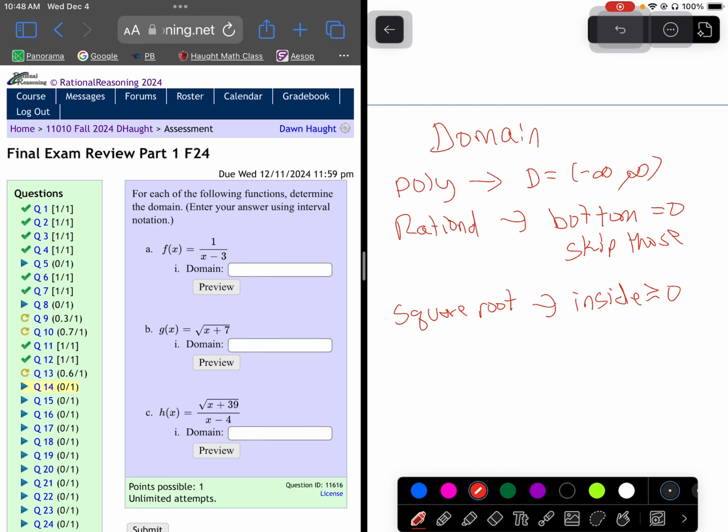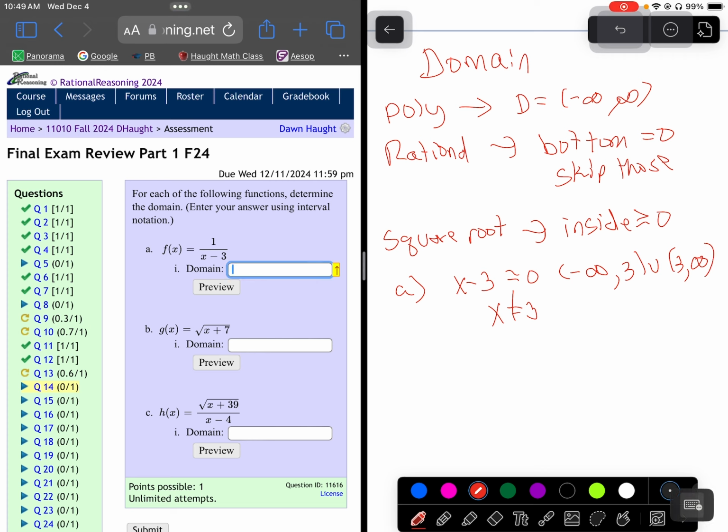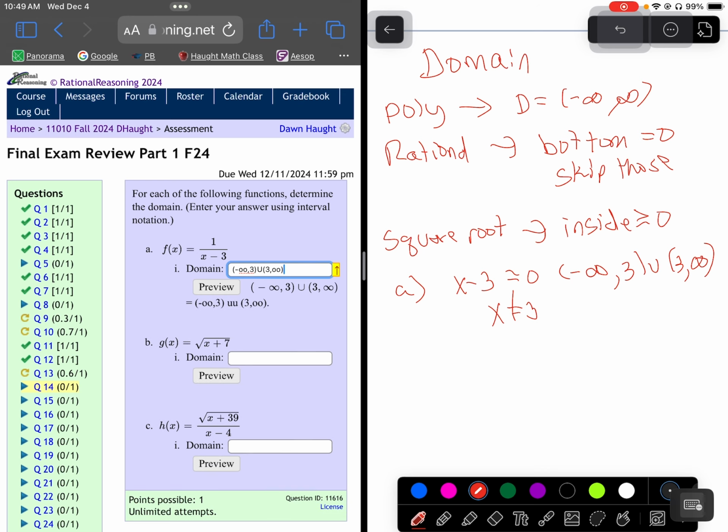Okay. C is a combination of those rules. So you're just going to set the inside equal to 0, solve for that value. That's the one we have to skip. So you go from -infinity to that value. You're going to skip it. If there's more than one value, just keep skipping. So it's -infinity to 3. I got to skip it, and then go from 3 to infinity. To make an infinity symbol, you can just hit OO. To make that union symbol, it's just a capital U. My preview looks really good, so I think we're good to go.